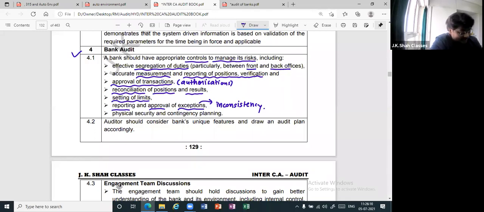What do you mean by inconsistency? Very simple. Supposing in the overdraft facility, the limit set is 5 lakhs, but the outstanding balance is 6 lakhs. Can I say the outstanding balance is greater than the limit sanctioned? Can I say your account has become out of order? It is out of order, no? If the outstanding balance is greater than the sanctioned limit, it is out of order, and it is inconsistent. And if it is inconsistent, it has to be reported to the controlling authority. And lastly, physical security and contingency planning.